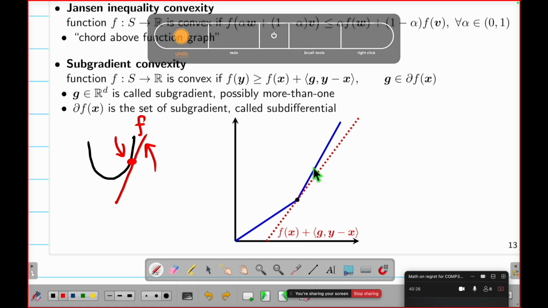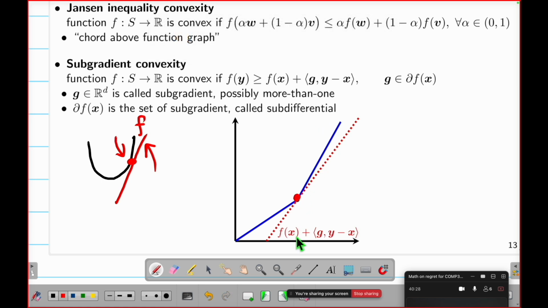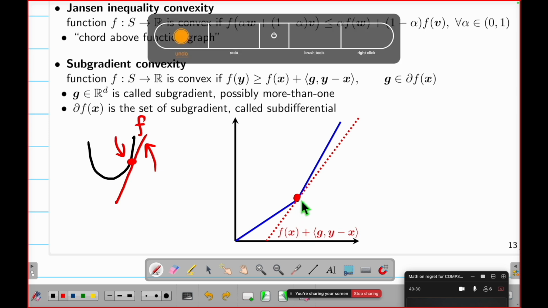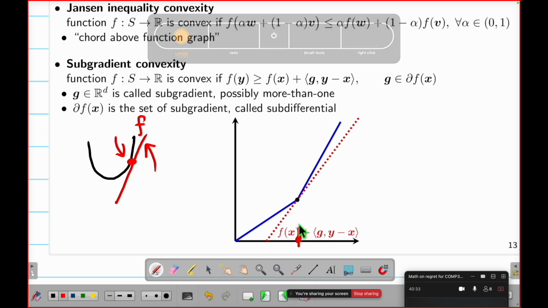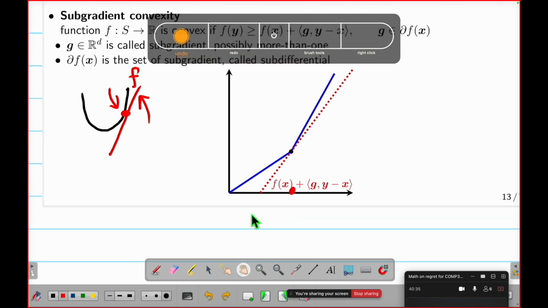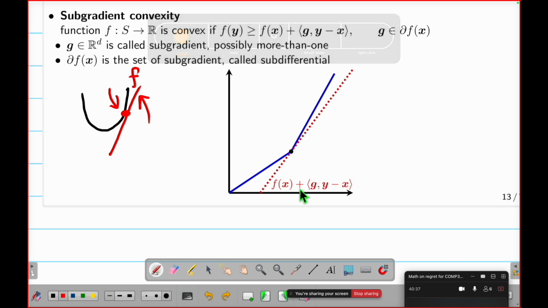what is this funny f? This f changes its behavior at this point. First of all, is this function differentiable at this point? Classically, it's not differentiable. Why? Let's go back to calculus. What is the differentiation here? It is the slope from here approaching this x, which is the slope here, and the slope from here approaching this value, which is the slope here. Let's say this slope is 2.